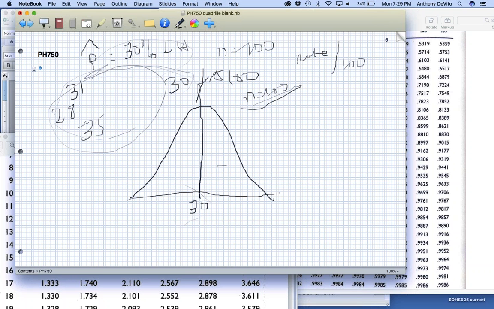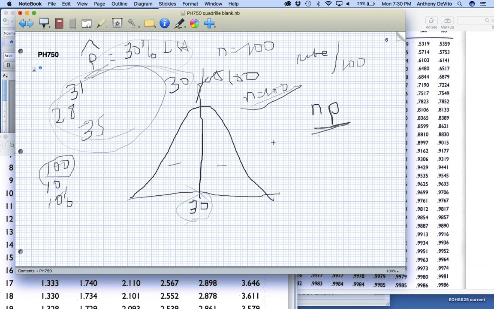Sometimes if I took a sample, it would be higher. Sometimes I'd get fewer than 30. Okay, how can I get that 30, that point value? I can get it by multiplying n times p. That's my point value. So if I gave you another population, where I said, well, out of every 100 people, 10 people are redheads, right? How would you calculate the point value for redheads in that population? Well, it's 10%, right? If you take a sample size of 100, it's going to be 100 times 10%. It's going to be 10. It's going to be n times p again.